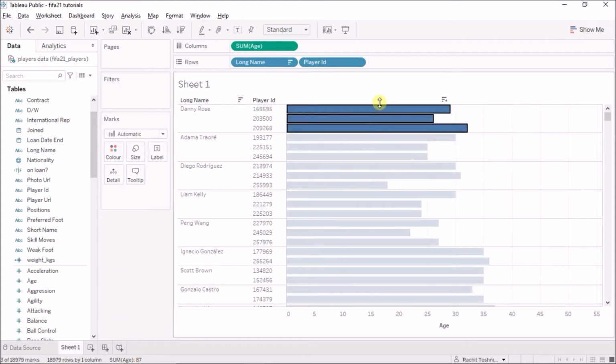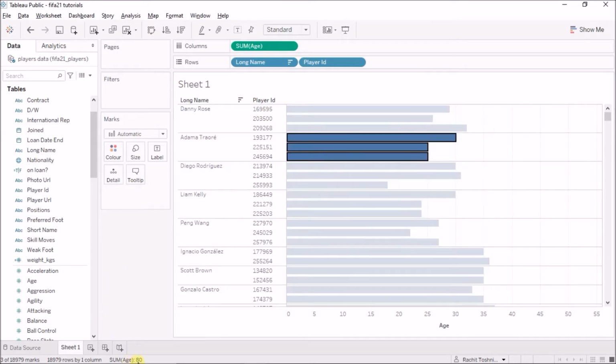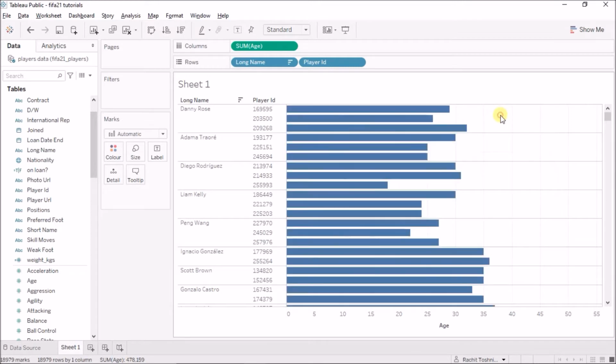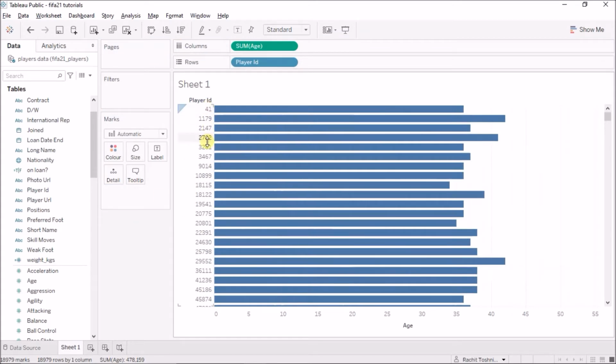Okay, so this is what Tableau was doing behind the scenes. It was summing all the values of Danny Rose up and giving me just one record of 87. Similarly, Adama Traore, if I sum them up, the sum of ages is 80, which is what we saw as well, right? So how do we solve this? Well, first of all, we know that the player ID is unique for each player. So if I only work with the player ID, I'll get the proper result back, right?